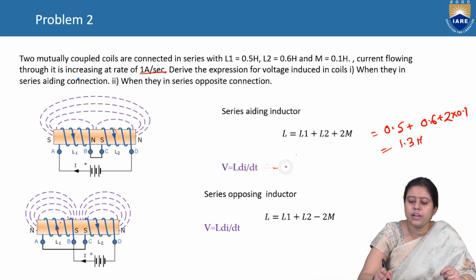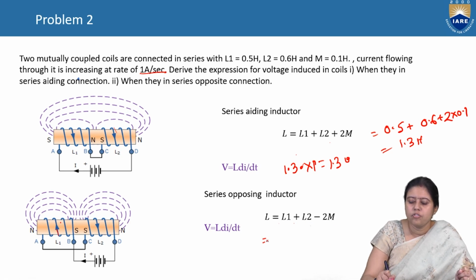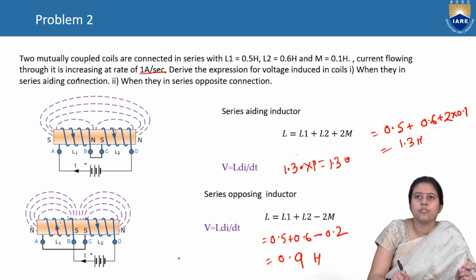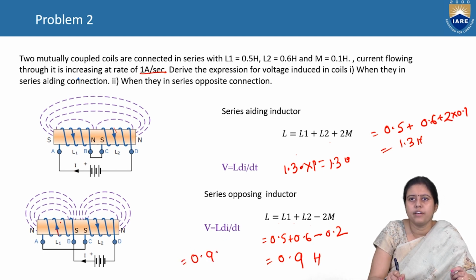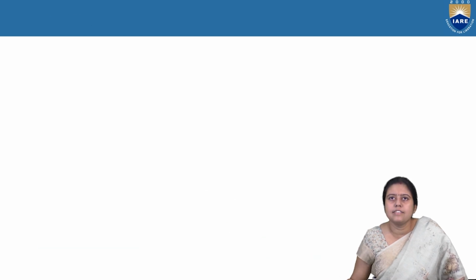What is V? Then 1.3 Henry into di by dt, which is 1 ampere per second. So it will come 1.3 volt. Similarly, for series opposing, L is equal to L1 plus L2 minus 2M. So 0.5 plus 0.6 minus 0.2, so it is coming 0.9 Henry. So what is V? L di by dt, 0.9 into 1 is equal to 0.9 volt. So these are the two inductances, connected in series adding and series opposing.